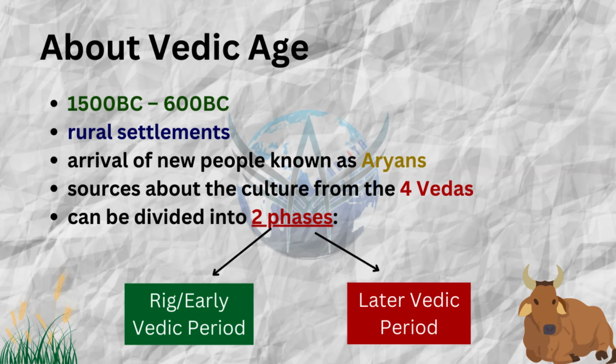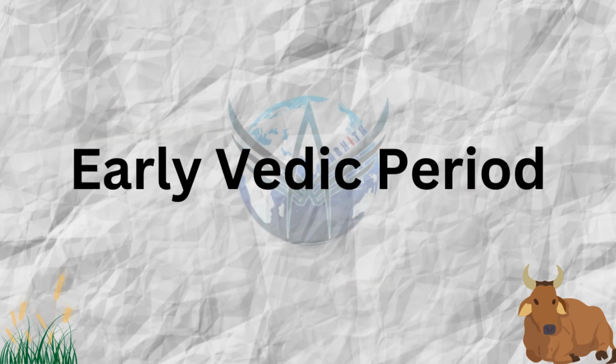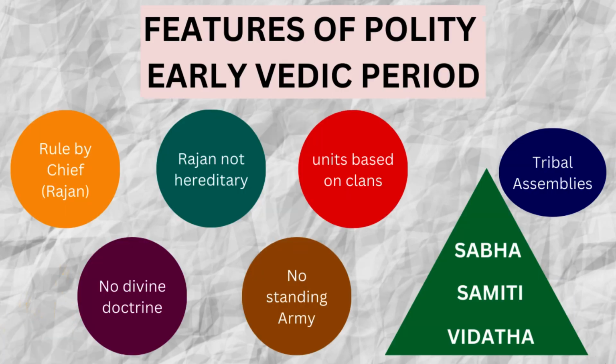The rest of the three Vedas were written later, after the Rig Vedic period. We will discuss some features of the early Vedic period, and the first feature we will discuss is polity.